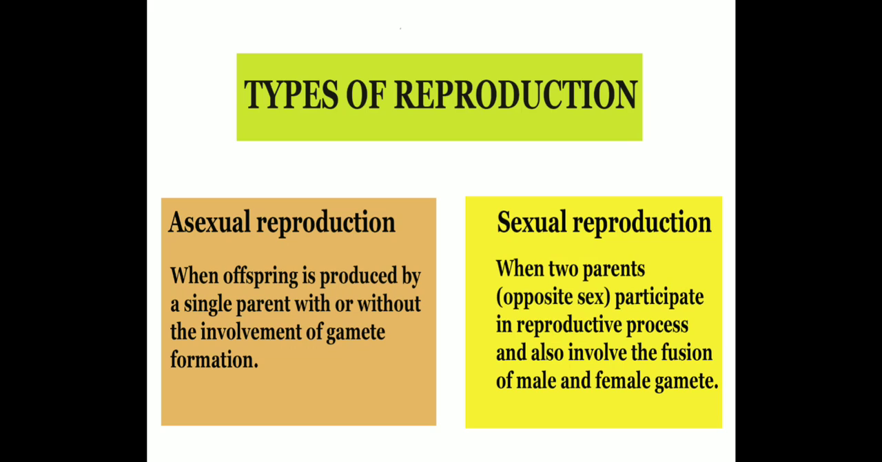There are two types of reproduction, asexual reproduction and sexual reproduction. Asexual reproduction is when offspring is produced by a single parent with or without the involvement of gamete formation. Gamete is not a new word for you. You have studied in chapter number 10 in adolescence. And sexual reproduction is when two parents of opposite sex, male and female, participate in the reproductive process, which also involves the fusion of male and female gametes.